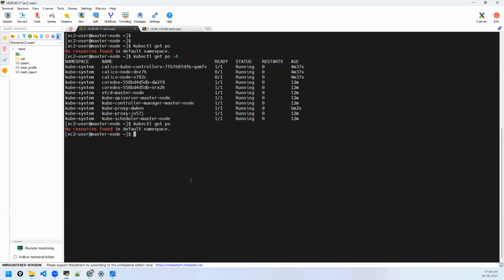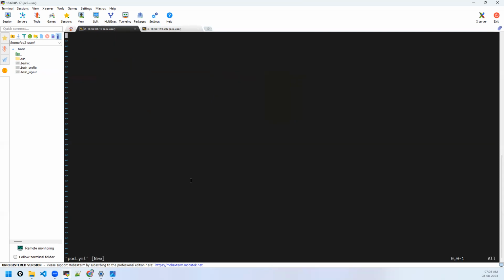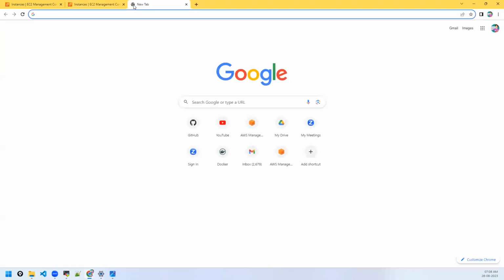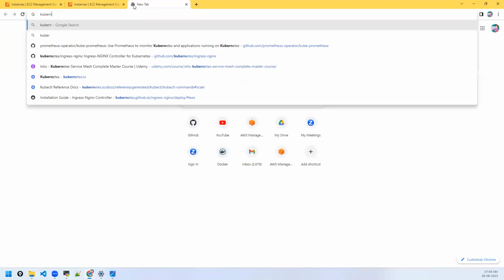Now let's create a pod. How to create a pod? Like I said, we'll use YAML or JSON. The declarative approach is the preferred approach. You may give any name to your manifest file. I'm giving pod.yml. How to write this manifest file? People worry about how to write these manifest files. How should I know coding? This is not coding. Do you call this coding?